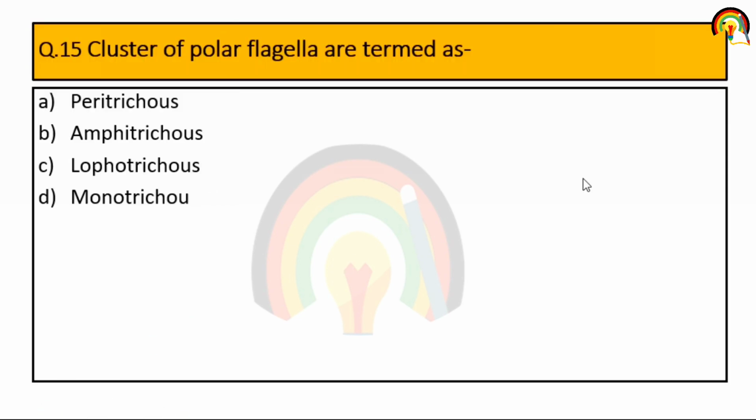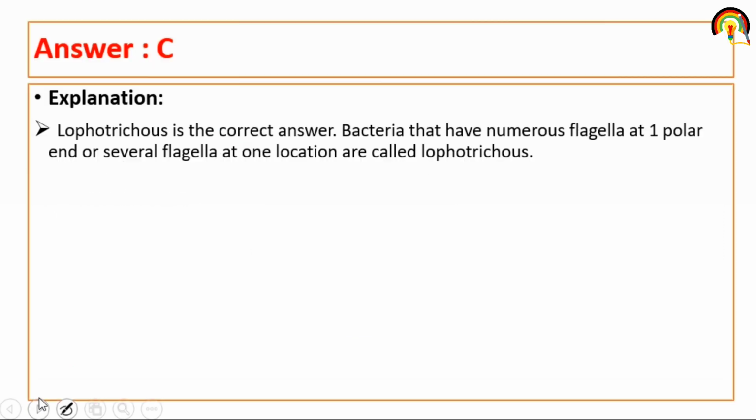Next, a cluster of polar flagella is termed as? Cluster of polar flagella means a cluster of flagella present at one end in the case of bacteria. What is it termed as? It is termed as Lophotrichous. Suppose this is a bacterium and here a cluster of flagella is present at this end. This kind of cluster is called Lophotrichous.